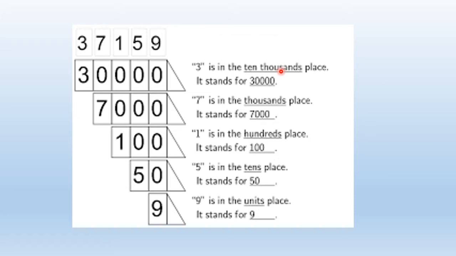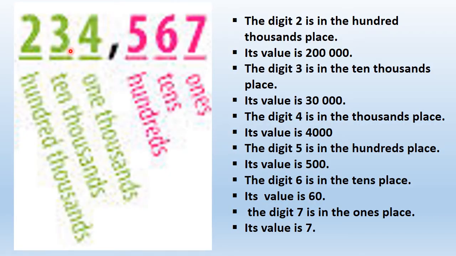3 multiplied by 10,000 is 30,000. So the value of digit 3 is 30,000. Okay. So you need to know the places of every single digit and you need to know the values of every single digit.